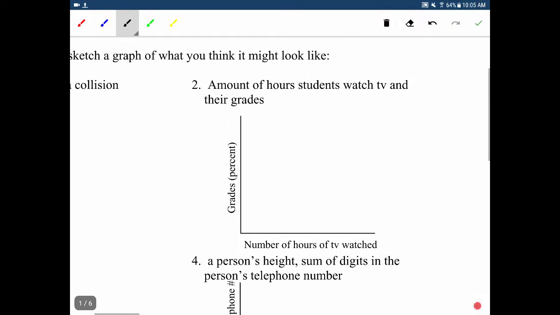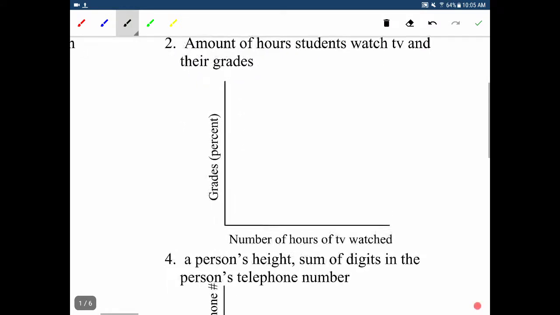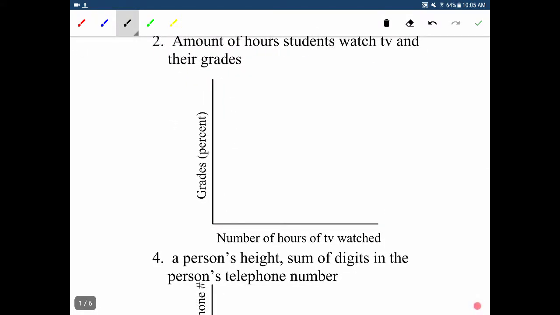If we have the amount of hours a student watches TV and their grades. Now, in general, probably if you're not spending your time watching TV, which I realize is a dated reference, I should make it Netflix, but whatever, you might see a trend of grades going down.